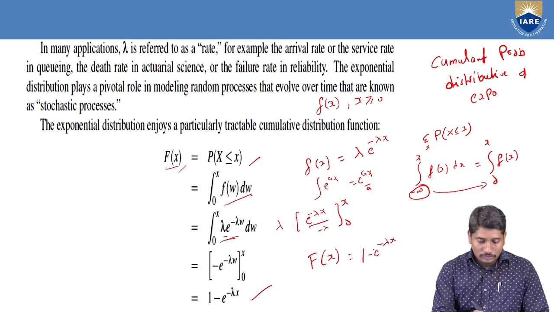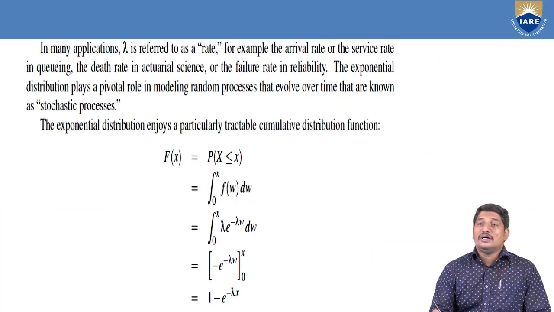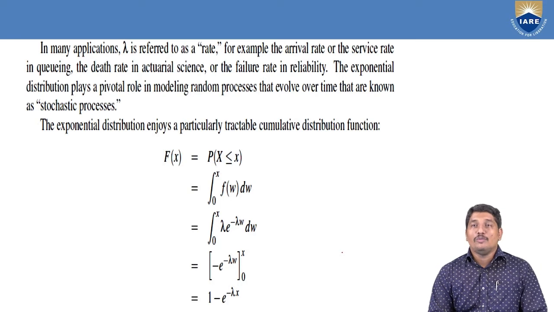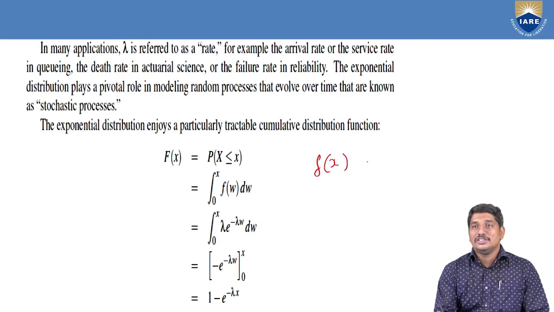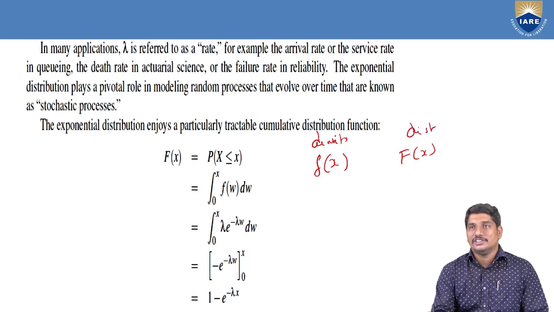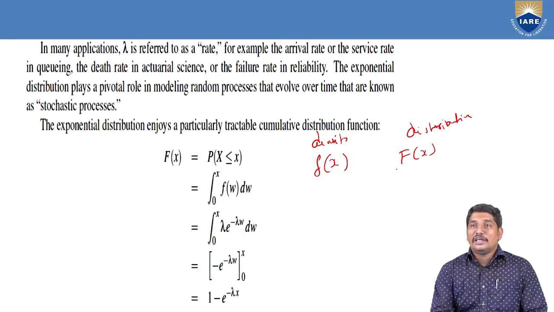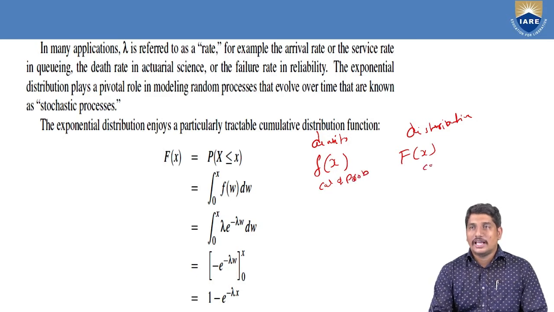Now, what is the use of the distributive function and how does it differ from the density function? We have two functions, little f of x and capital F of x. This is the density function and this is the distributive function. What is the difference between these two? These are two different calculators of probabilities. In a vague sense, you can understand this as a calculator of probability, and this is also a calculator of probability.